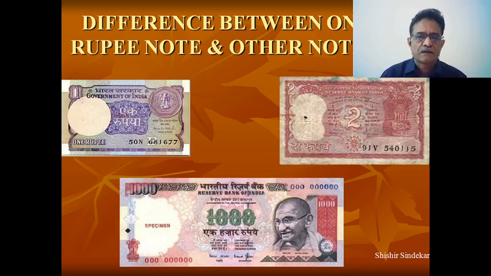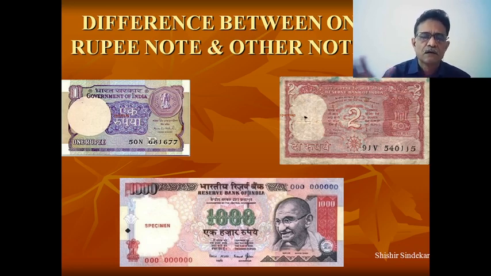Dr. Manmohan Singh, who was finance secretary once upon a time, so you will observe the signature of Dr. Manmohan Singh on the 1 rupee note. Later on he became governor of Reserve Bank of India, so you will observe his signature on the 2 rupees and above notes also. Later on he became the finance minister and then the prime minister also. So he is the only person. Okay, coming back to our area of interest.